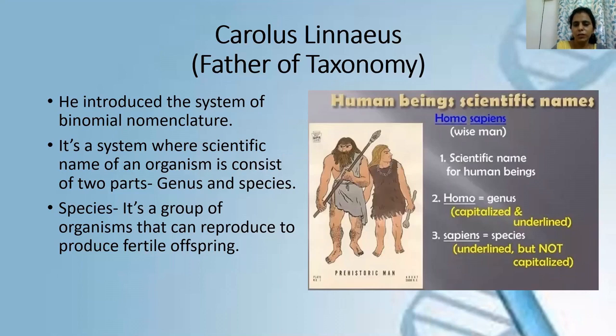The members of many species combine together to form a larger group called genus, and then different genera combine again to form a larger group called family, then order, class, and then phylum and kingdom.